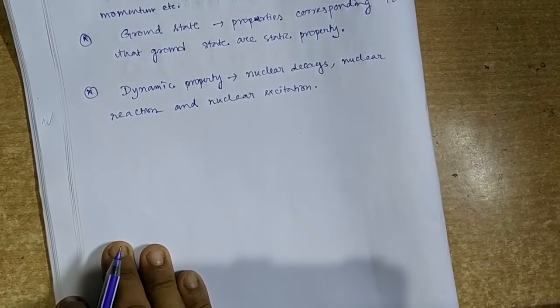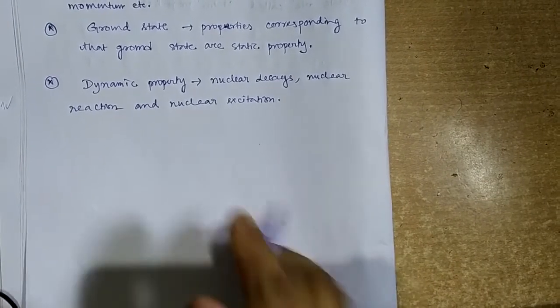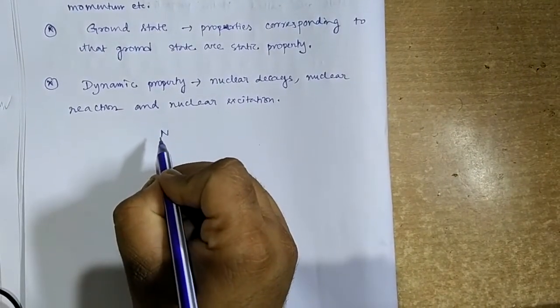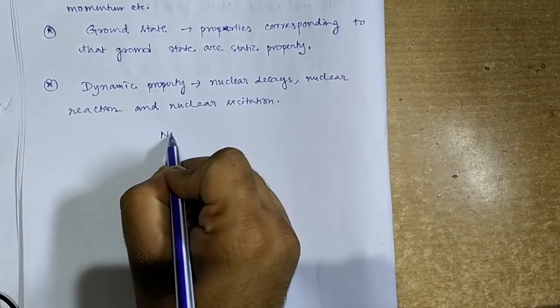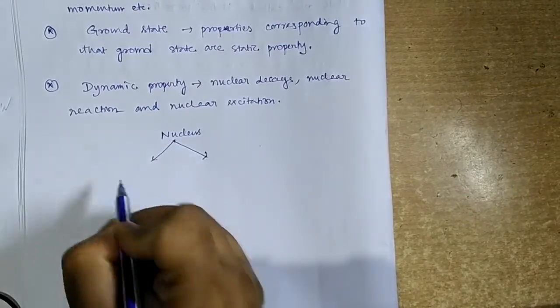Now basically the nucleus consists of two elementary particles.